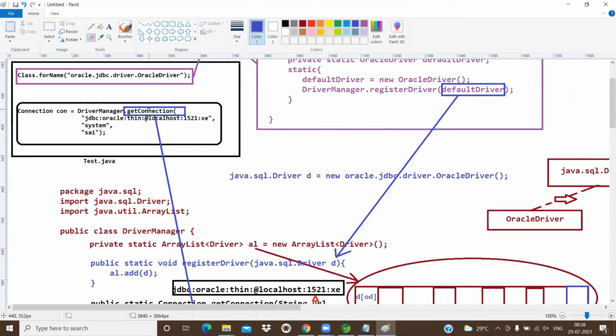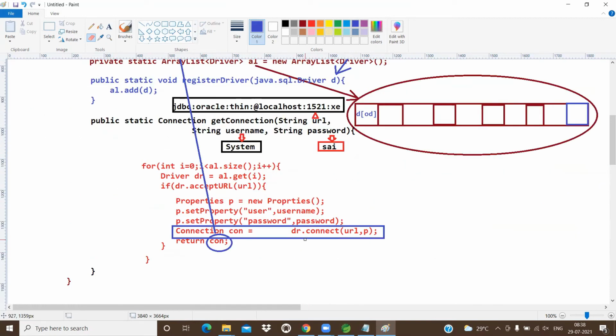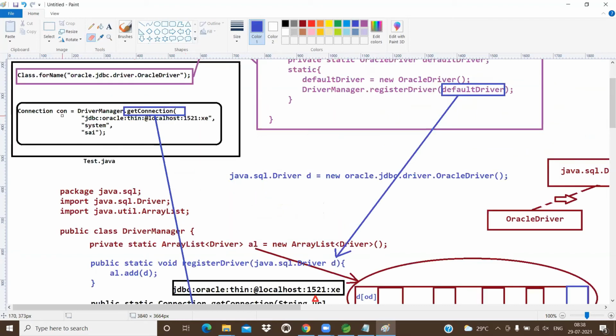Sorry, get connection method returns the connection object. Oracle driver creates the connection object, hands over to driver manager, hands over to what? Our Java application. Driver manager hands over that connection object to the Java application.